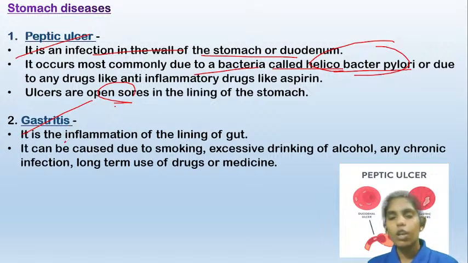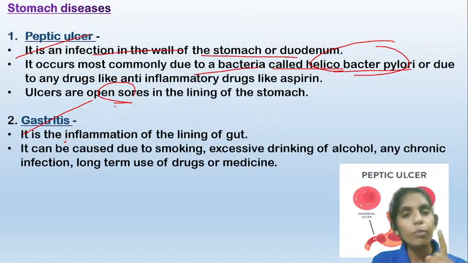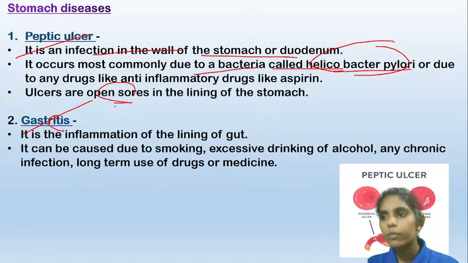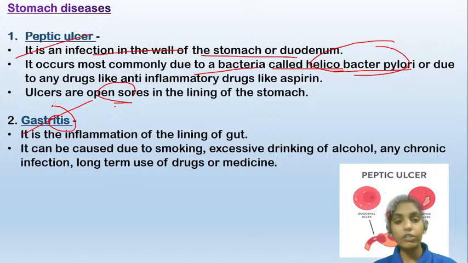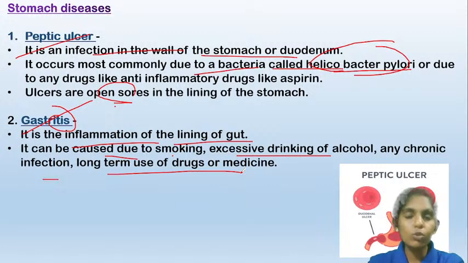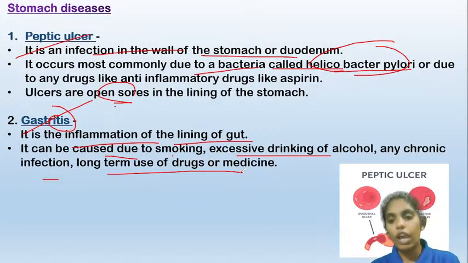Now gastritis. Whenever you see a term ending with itis, you remember that it is an inflammatory condition. So here itis tells us that it is an inflammatory condition. It is the inflammation of the lining of the stomach or the gut, and it is caused by excessive smoking, excessive drinking of alcohol, any chronic infection, or long-term use of any drugs or medicines. So these conditions will cause gastritis.